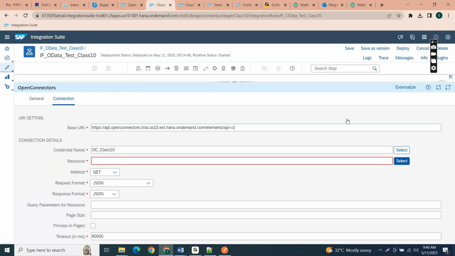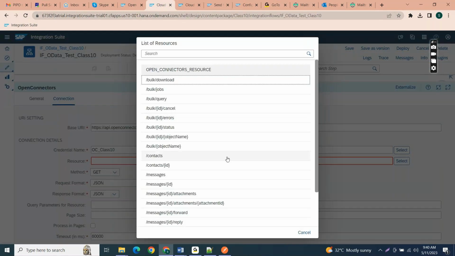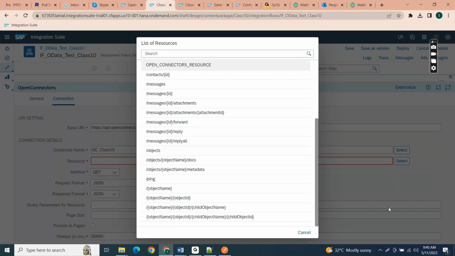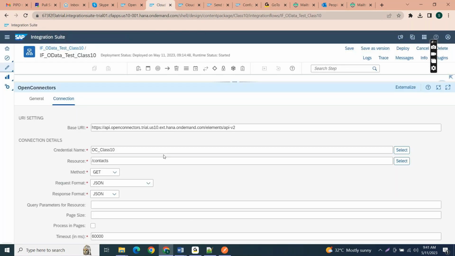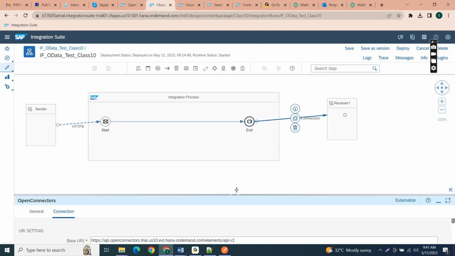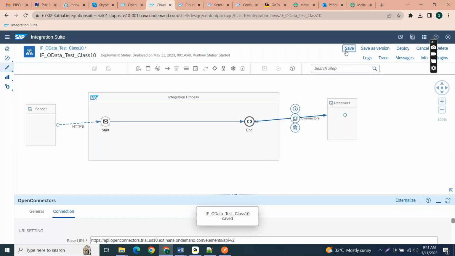So see, whatever I have authenticated here in open connectors, all services will be available here. That means it is already connecting with that username and password. Here I am connecting with contacts, right? So I am making contacts. Remaining we are getting the information. Remaining all are the same default configuration only. I am not changing any of them. So just save this configuration and let me deploy this.